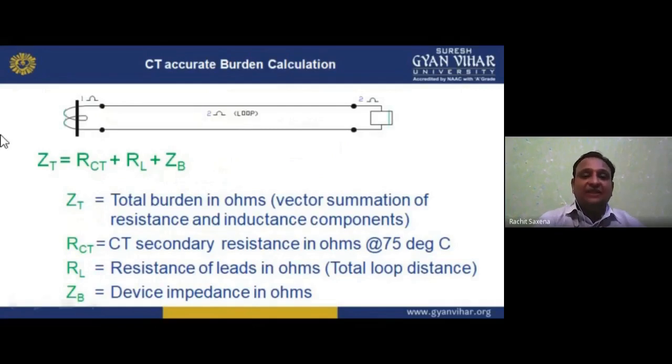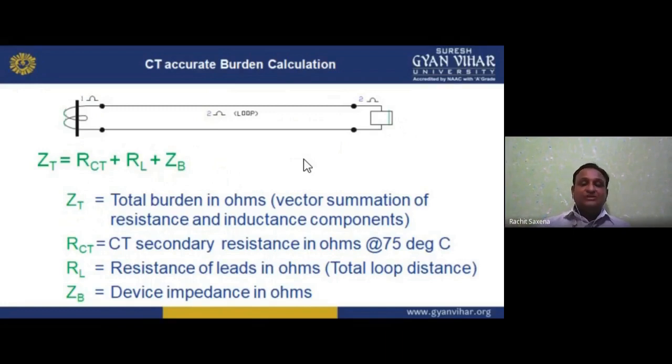Now, CT accurate burden calculation. How can we identify it? See here, 1 ohm is connected here and 2 ohm is there. So ZT is equal to RCT plus RL plus ZB. Now what is RCT? What is RL? What is ZB? ZT is the total burden in ohms, the vector summation of the resistance and inductance components. RCT is the CT secondary resistance in ohms at 75 degrees centigrade. The maximum temperature we have is 75 degrees centigrade because there will be some temperature rise.